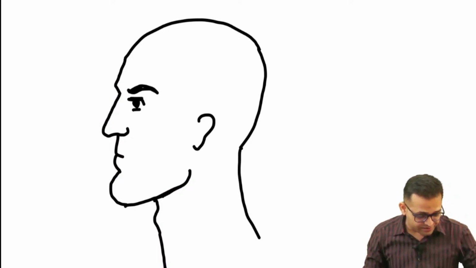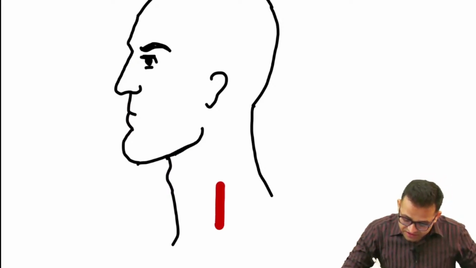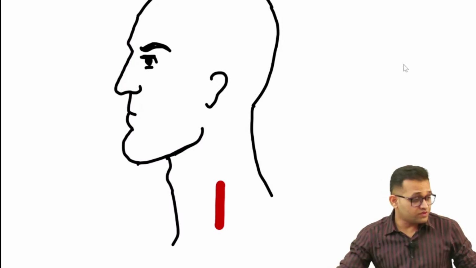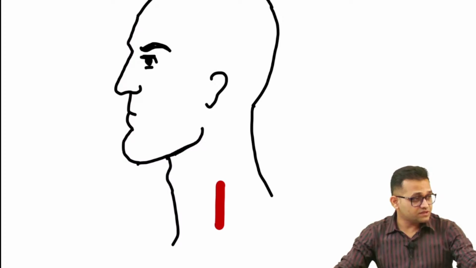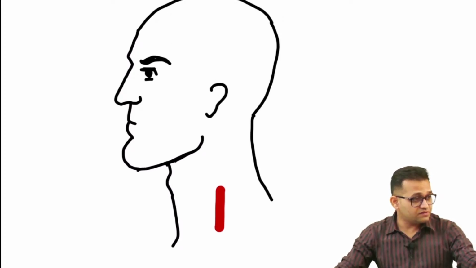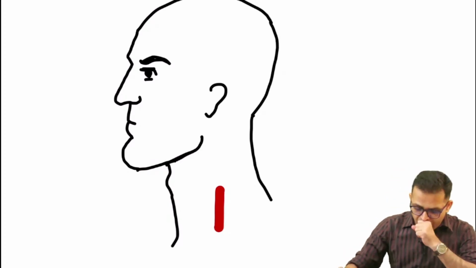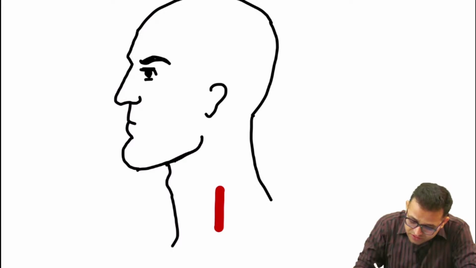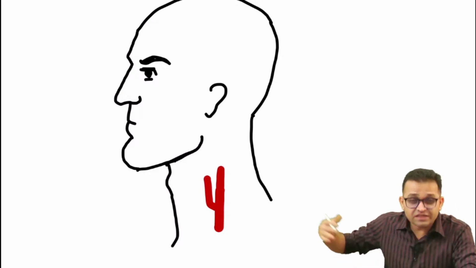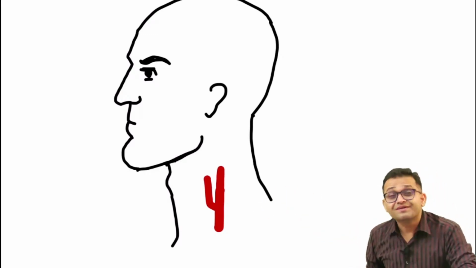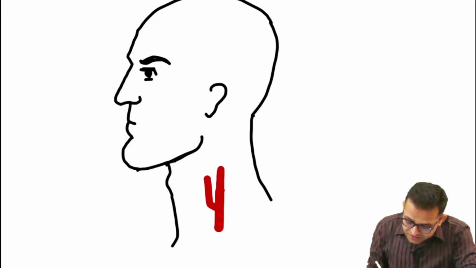Now look here, sir, this is our artery. Which artery? Sir, this is the common carotid artery. Just give me a few seconds for the proper proportion. This is better. Now this artery is dividing into the external and internal carotid artery. We will talk about that in neuroanatomy.